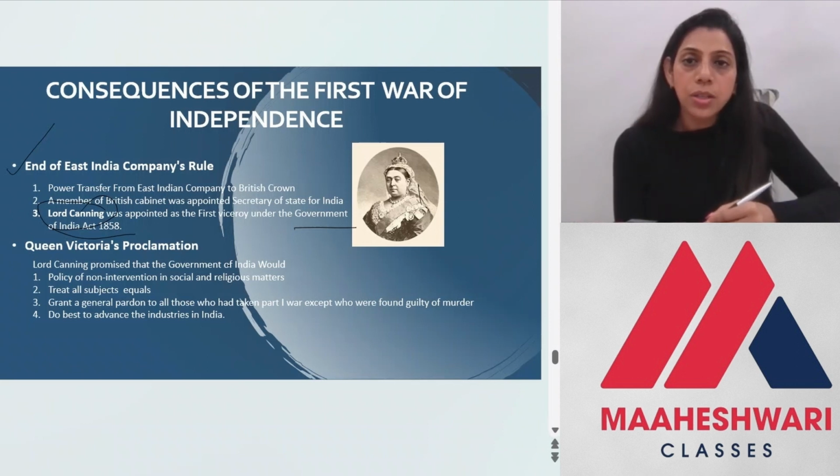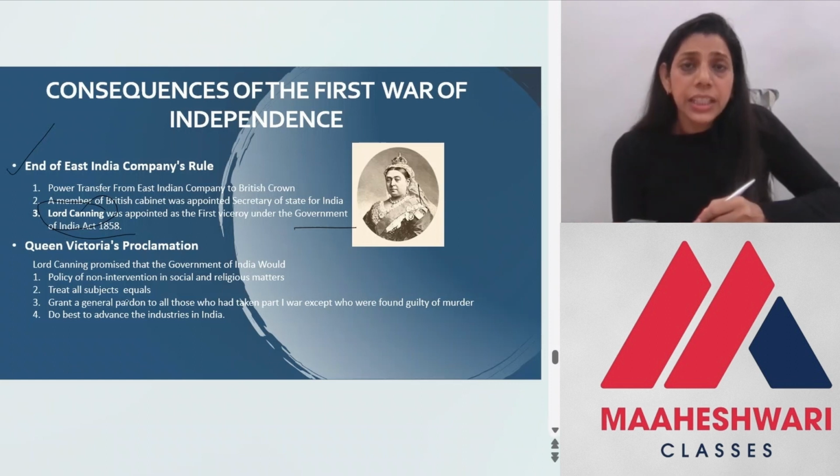So that policy of non-intervention was to be followed in social and religious matters, and they decided that everybody would be treated equally, which didn't eventually happen. There was still racial discrimination, but yes, according to Queen Victoria's proclamation, it was decided that all subjects would be treated equally.